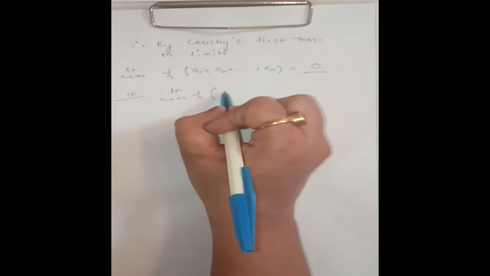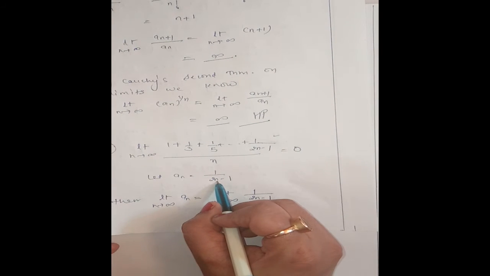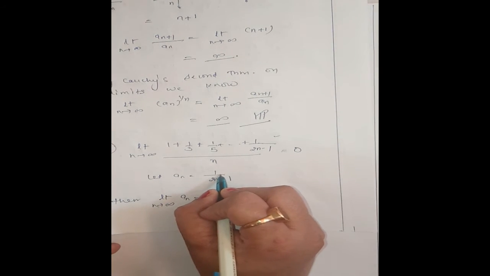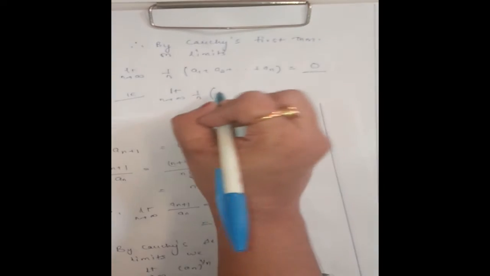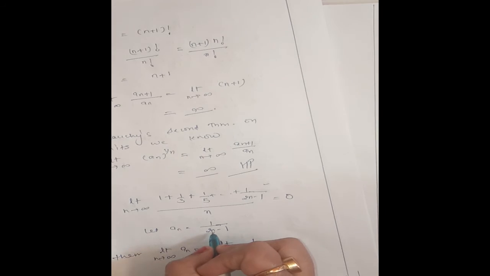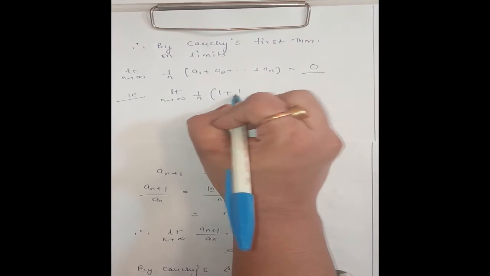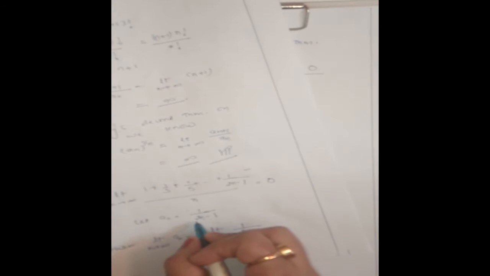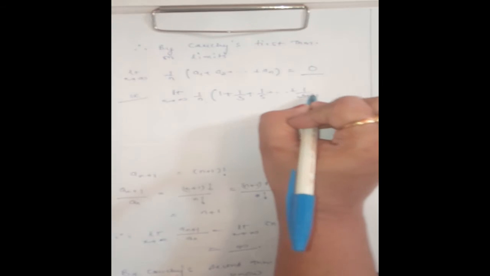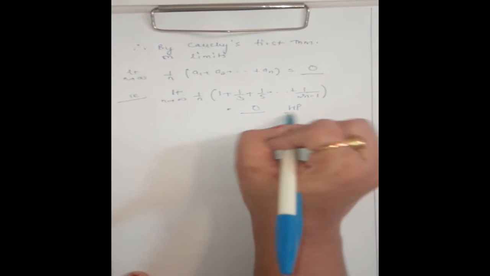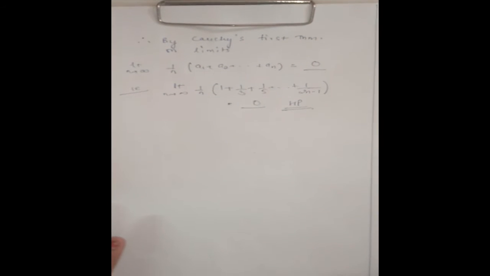a1 will be here. This is when we take n to be 1 here. This is 2 into 1 minus 1, that is 1. So this is 1. Then n is 2: 2 into 2, 4, 4 minus 1, 3, so 1 by 3. 2 into 3, 6, 6 minus 1, 5. Up to 1 upon 2n minus 1. Okay, this limit is also equal to 0. Hence proved. Okay, clear?